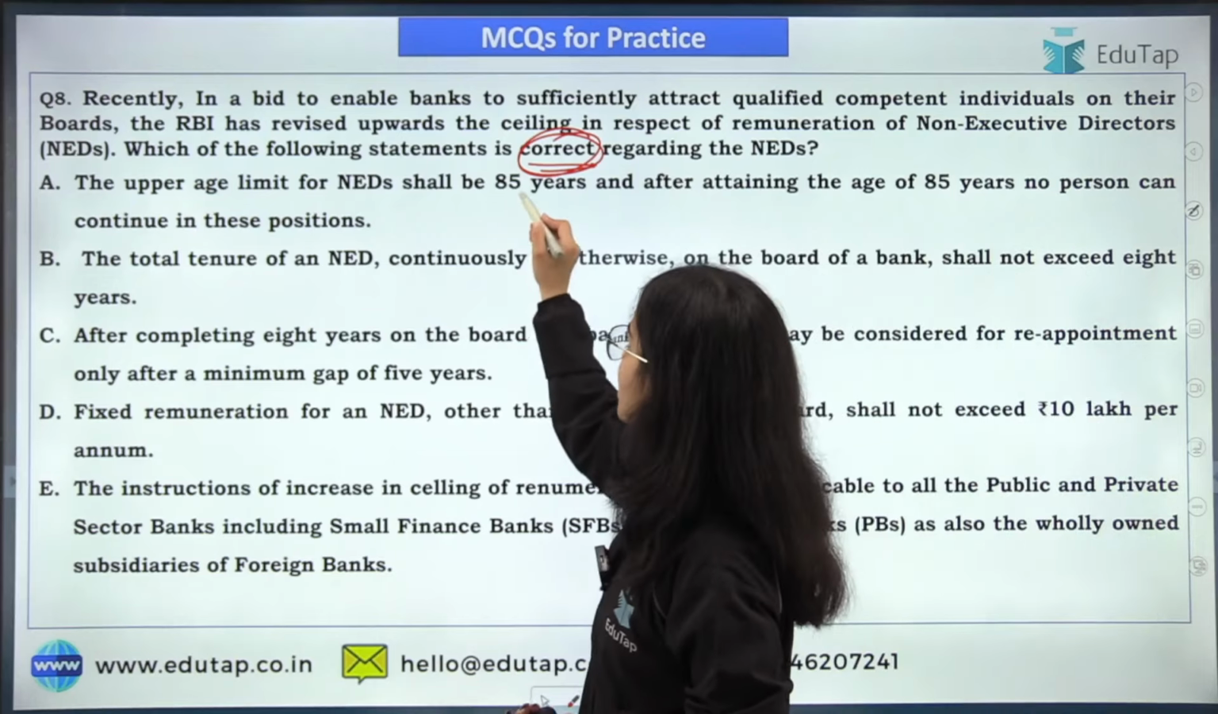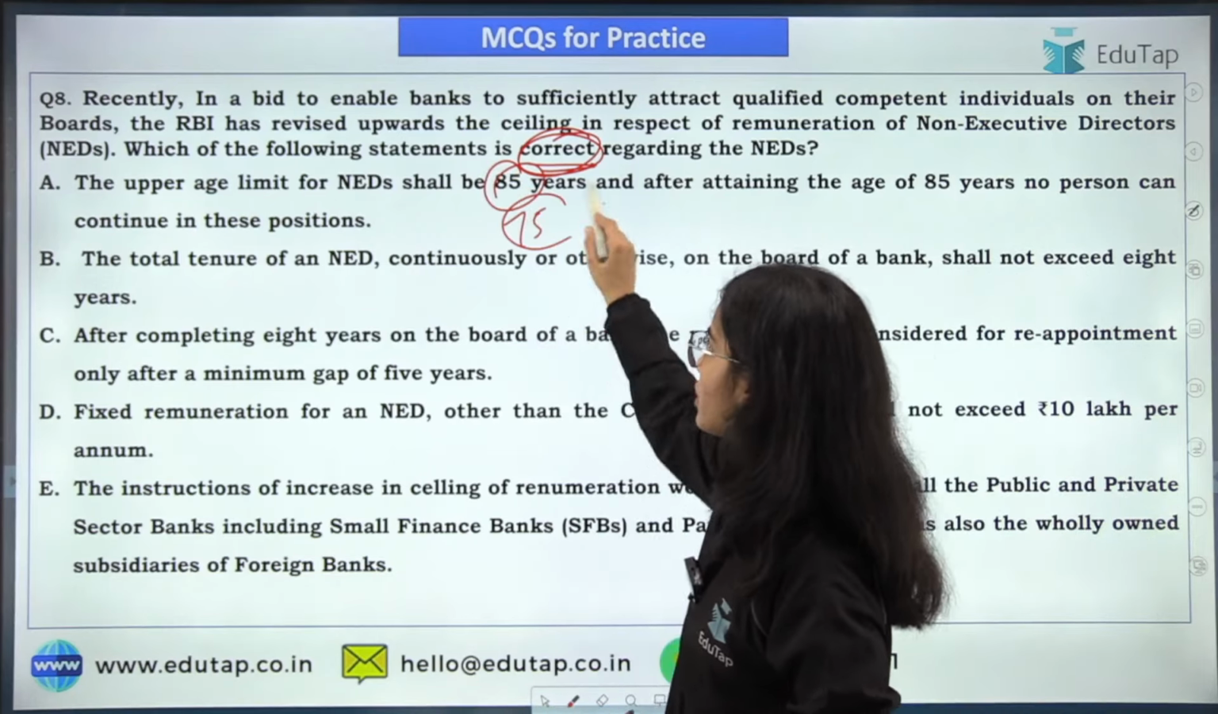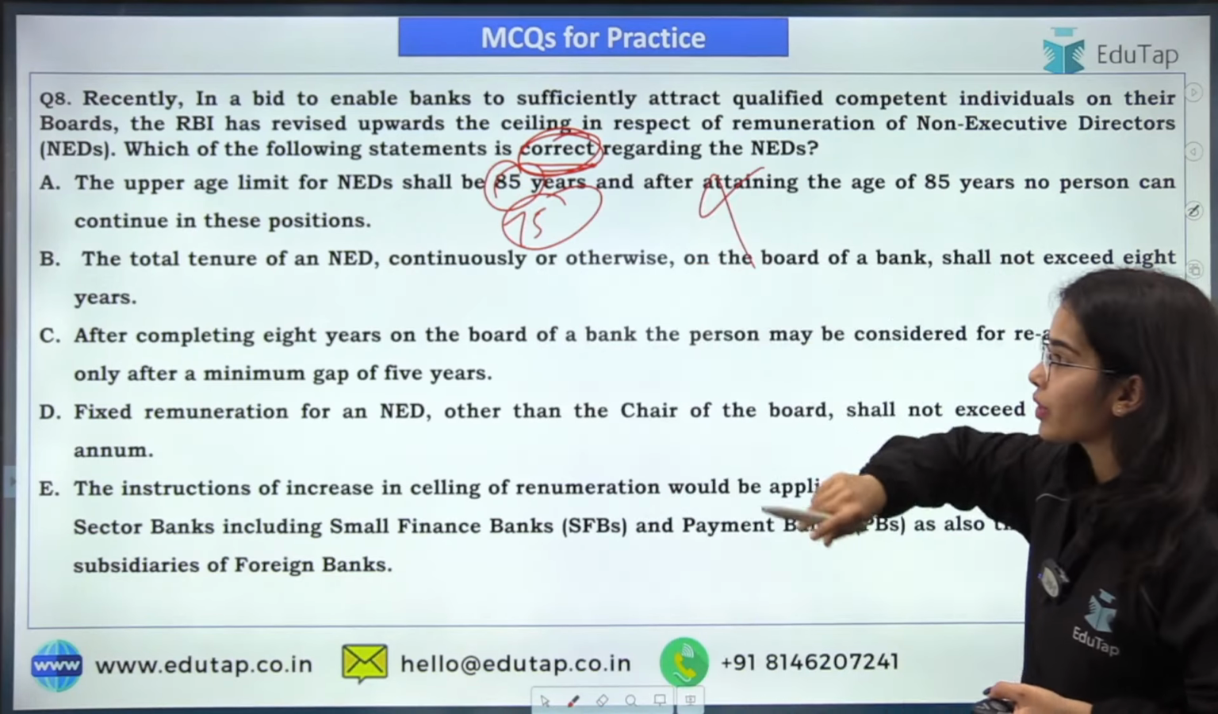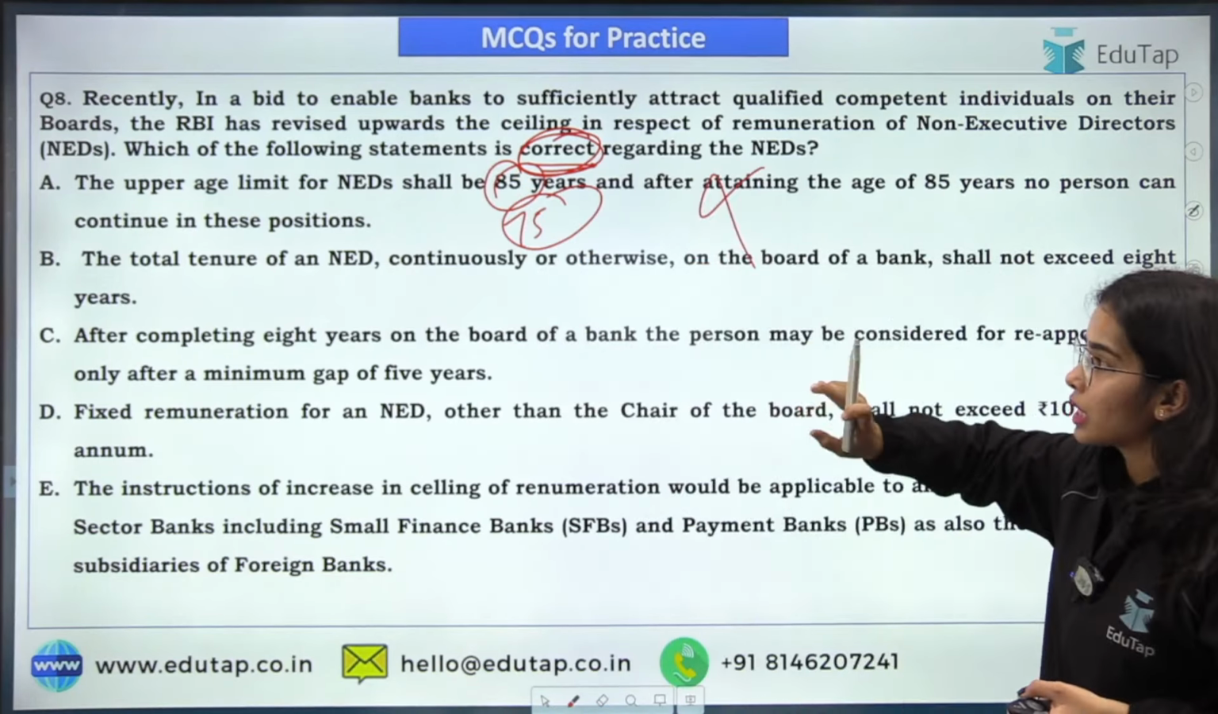Okay, upper age limit of the NEDs shall be 75 years. So this is incorrect. Total tenure of the NED continuously or otherwise on the board of a bank shall not exceed 8 years. So this seems correct actually.